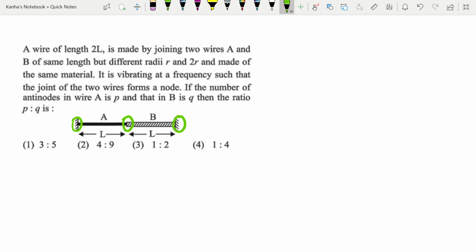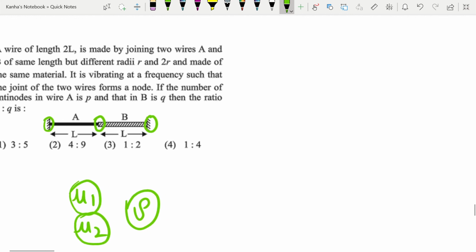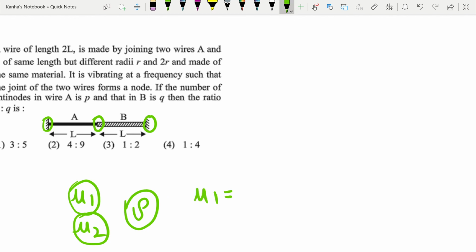First of all, let me say the mass density of the first wire be mu1. For the second wire, let me call that mu2. Now because the materials are the same, the densities for both are the same. So let me call the common density rho. Now my mass density is given by rho into the area into the length divided by the length.